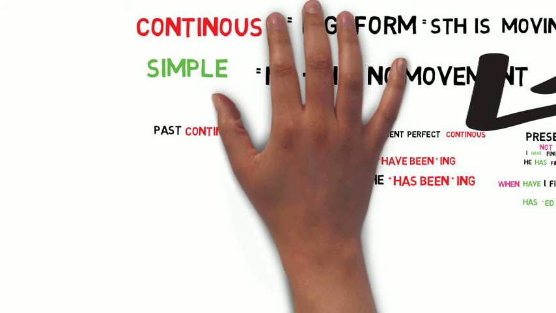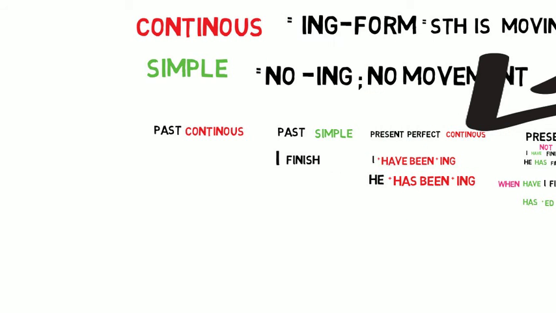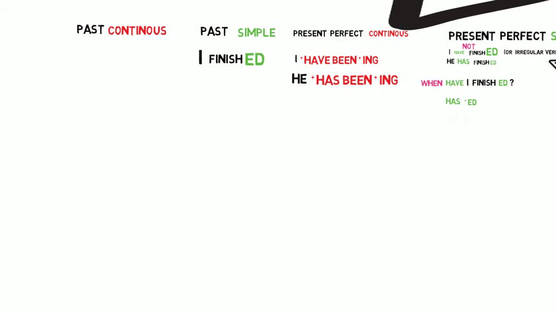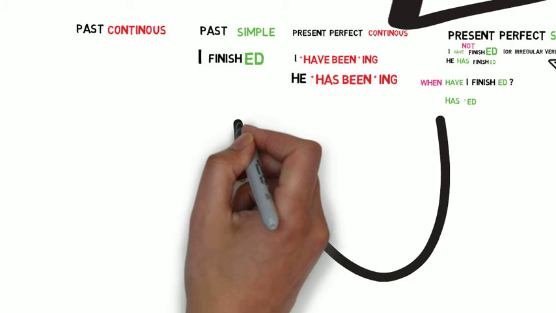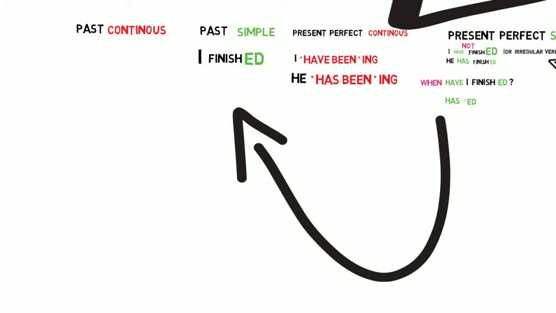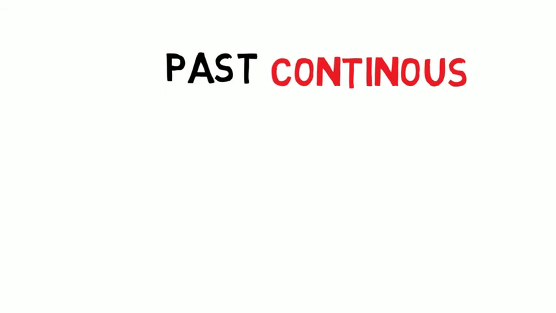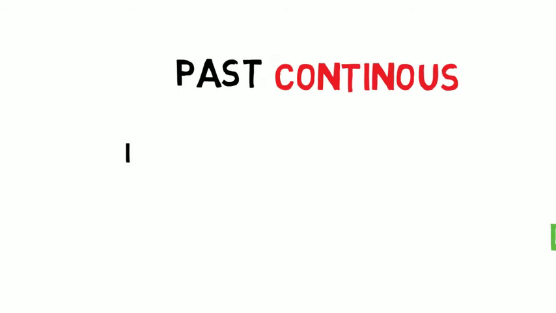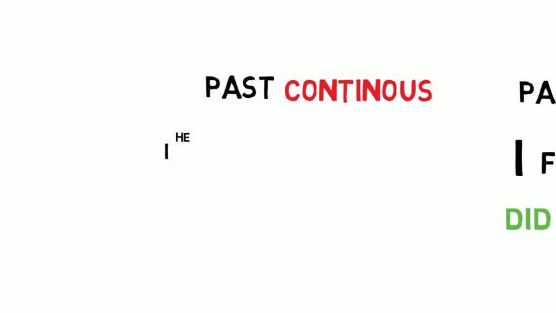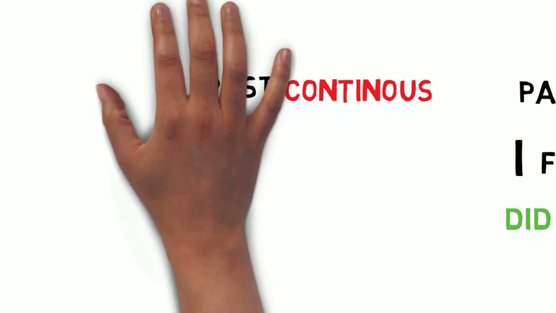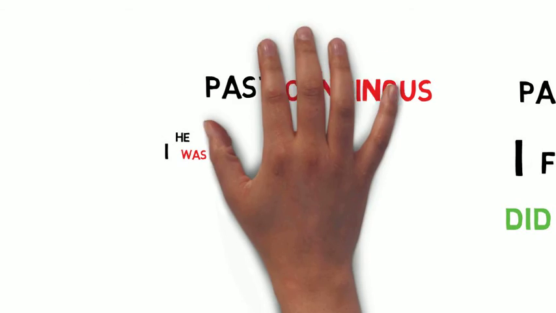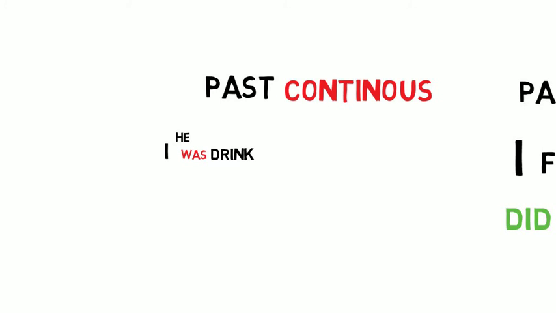And the past simple is very simple. You start with the subject, you put an infinitive and add an ed for regular verbs, and the irregular verbs need to be learned by heart. And the same goes for questions. You start with your verb or with a question word. And this is the past continuous.